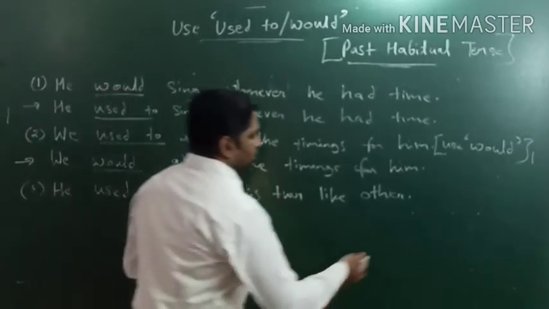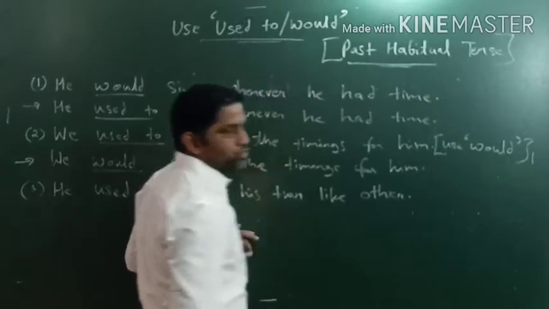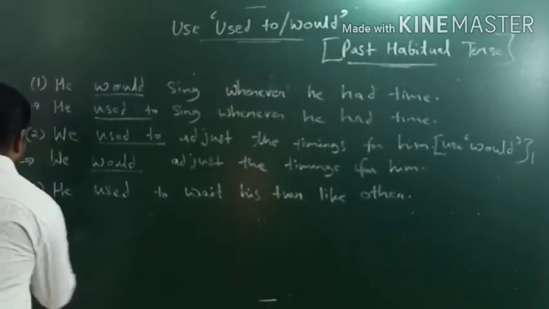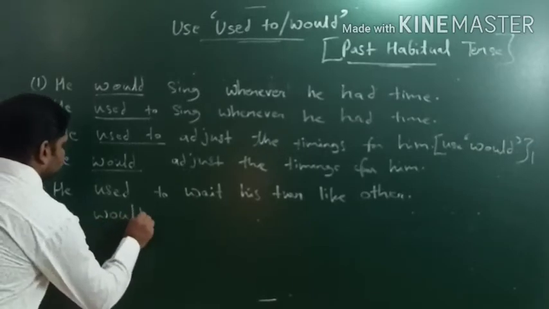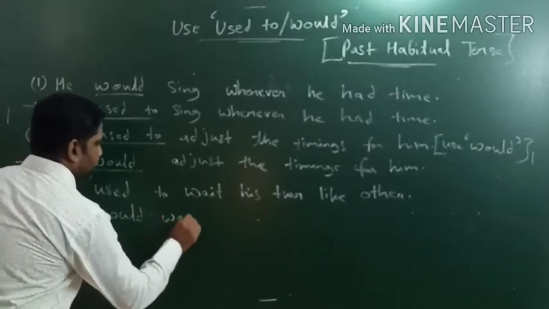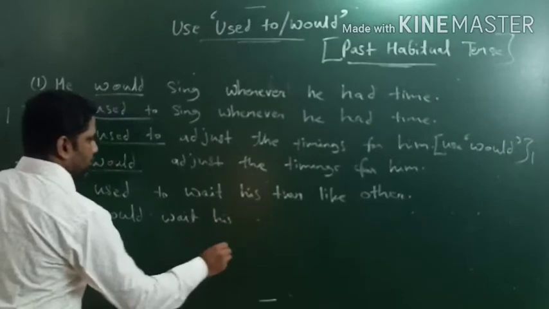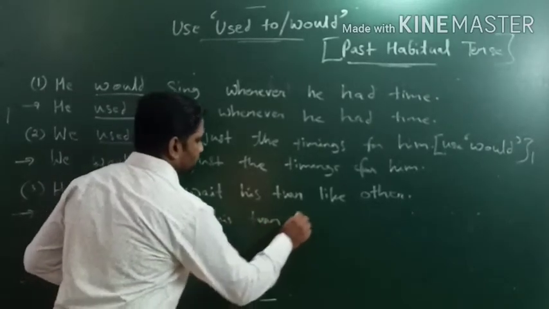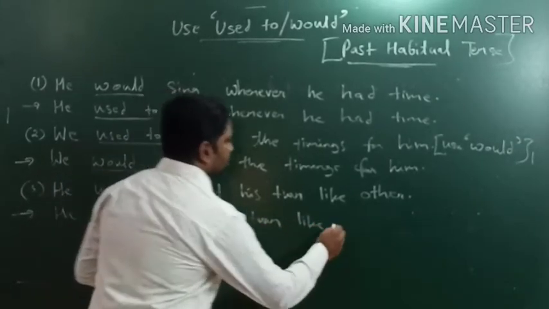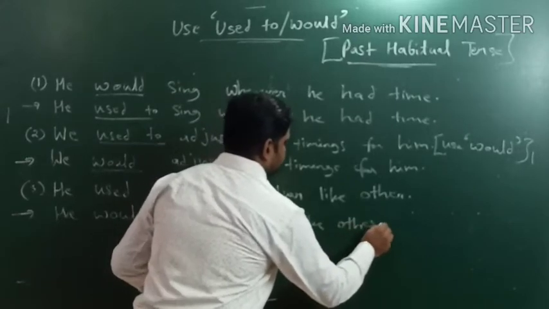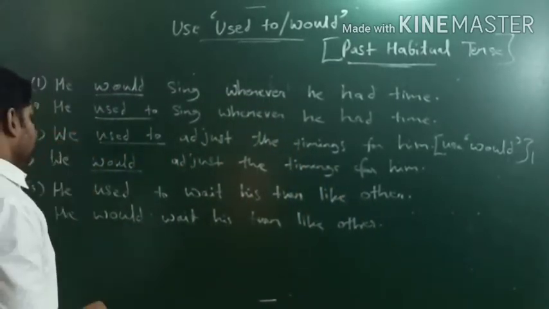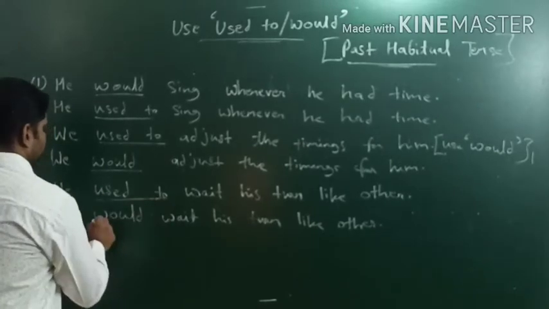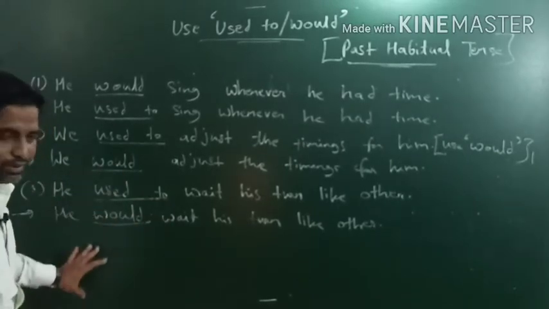Okay, so if suppose in bracket you get use would, then how do we do that? So let's check out. He would wait his turn like others. Okay, so he would wait his turn like others. So in place of used to we will use would. It's quite simple, बड़ा आसान है.